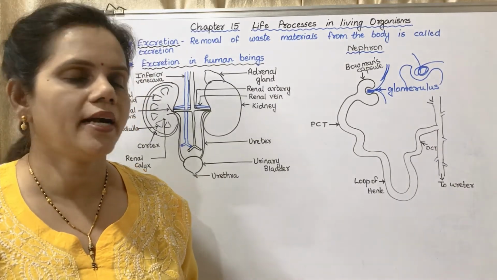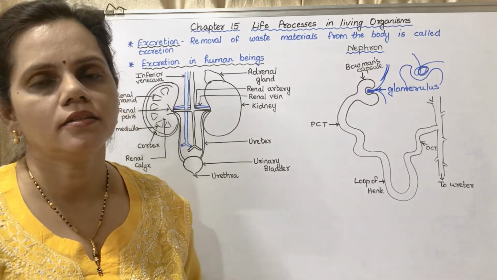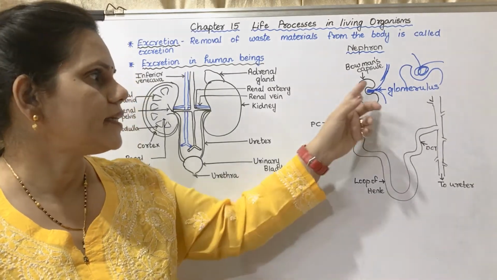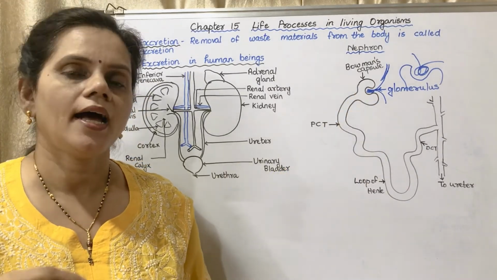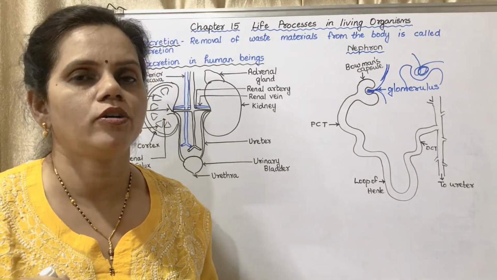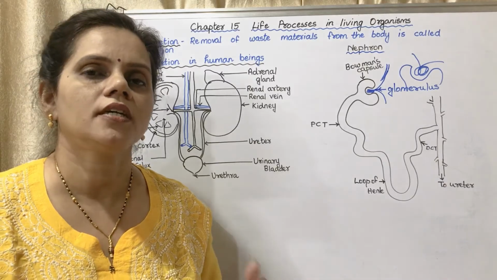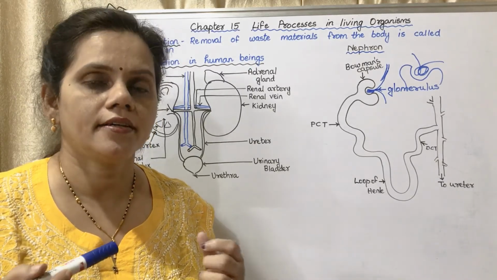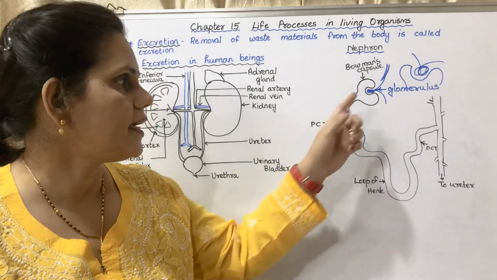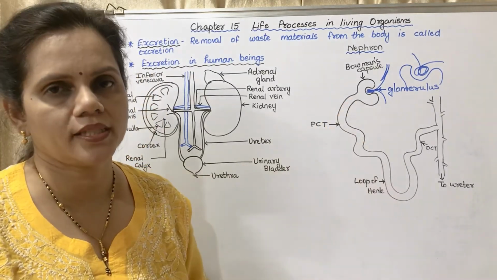Understood? Now the blood which contains urea and other substances enters the glomerulus. As it is a network, when it passes through the glomerulus, some amount of fluid along with urea, nutrients and some other waste substances oozes into the Bowman's capsule.